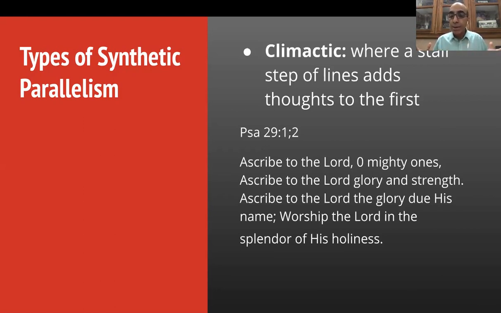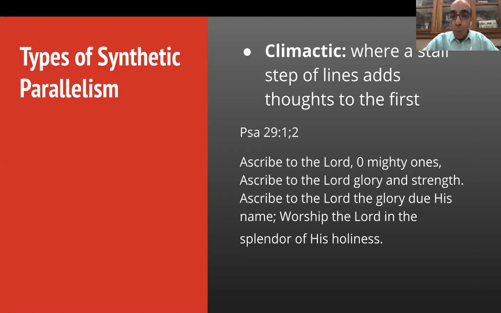You are saying something about the Lord, but you're building on that idea step by step by step, like a staircase. Ascribe to the Lord, O mighty ones. Ascribe to the Lord glory and strength. Ascribe to the Lord the glory due to his name. Worship the Lord in the splendor of his holiness. So that's climactic, where the idea is being built up to a climax. Okay, and the climax here is worship the Lord in the splendor of his holiness.